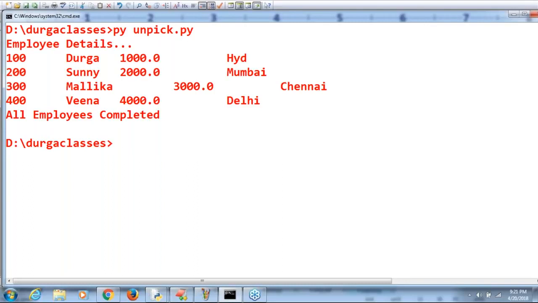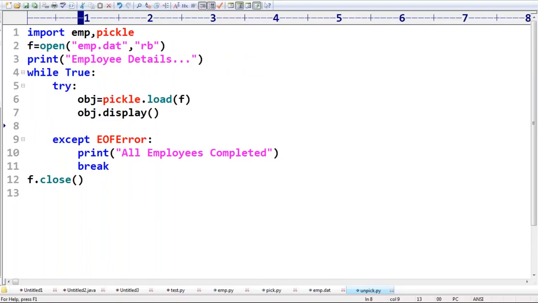But sir, if an employee comes and provides their ID, how can we perform the comparison? Very simple. Sir, observe that. I don't want all. Sir, I want employee information based on ID only. What I have to do is obj.enum equal to employee number. Who is asking this doubt? Omkar.